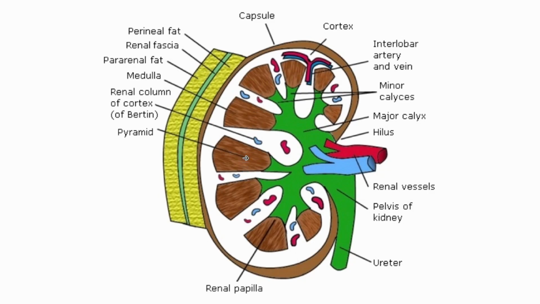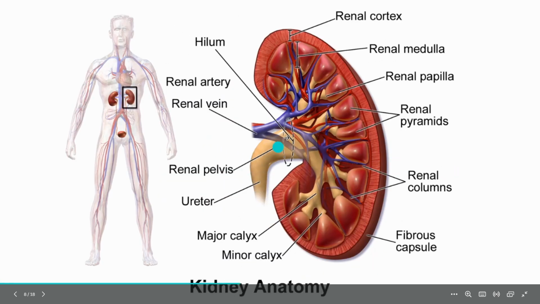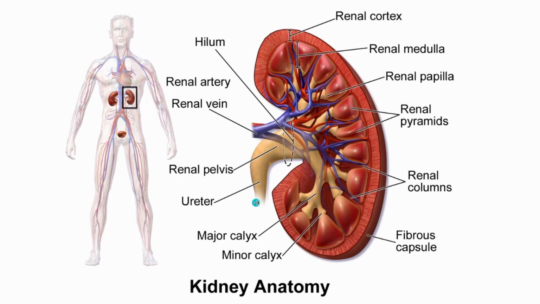Now, the renal sinus, also called the pelvis, is this green region, the pelvis of the kidney. The ureter is connected to it. In this diagram, it will be more clear. The renal pelvis is connected to the ureter.